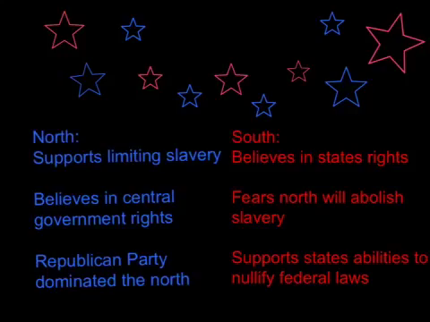Some of the political differences between the North and the South were that the North reformed movements such as abolitionists to get more involved with politics. Growing population in the North allows the growth of political power in the North in Congress and presidential elections. The Republican Party begins to dominate Northern politics in the 1850s. They stick to the tradition of a strong central government rather than individual states' rights. Rising support for limited expansion of slavery.